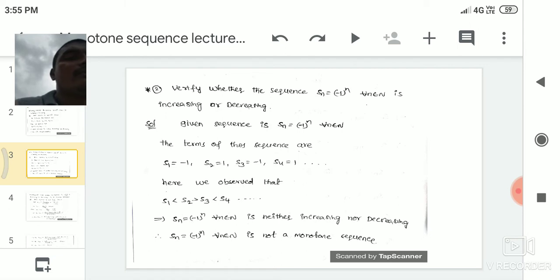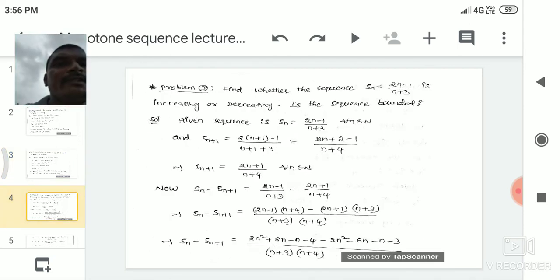Not a monotone sequence. Now we see another problem. Problem number 3. Find whether the sequence Sn is equal to 2n minus 1 by n plus 3 is increasing or decreasing. Is the sequence bounded?